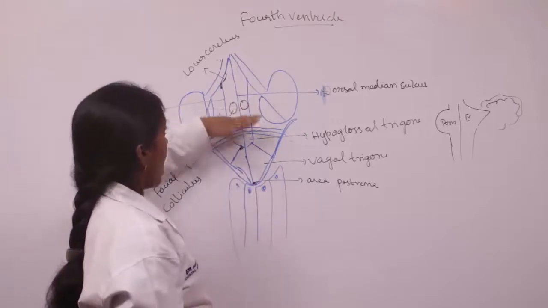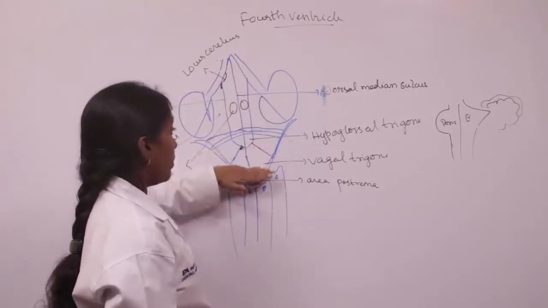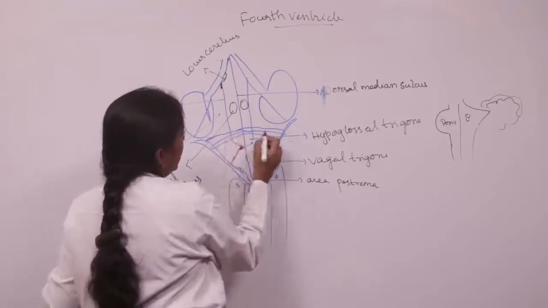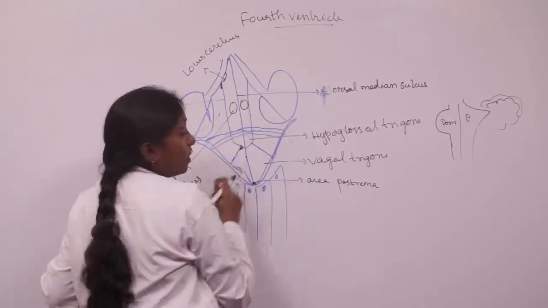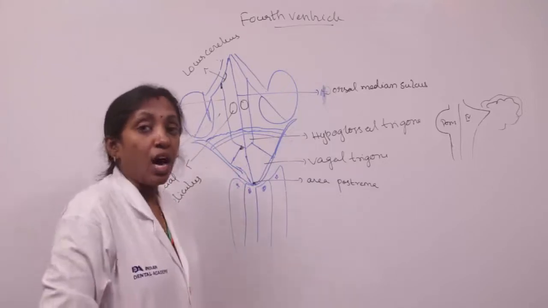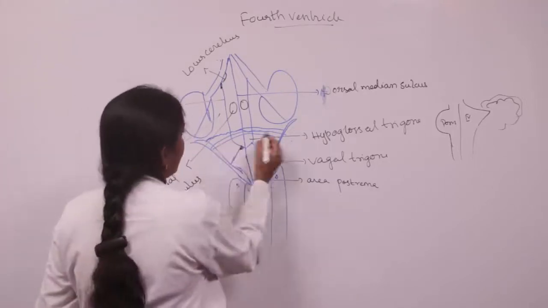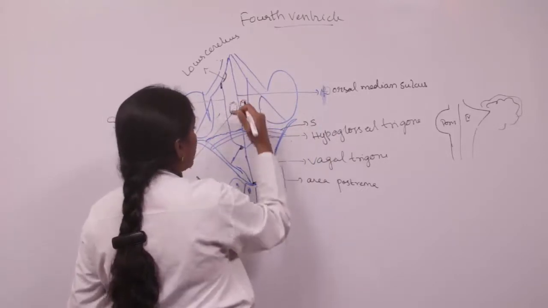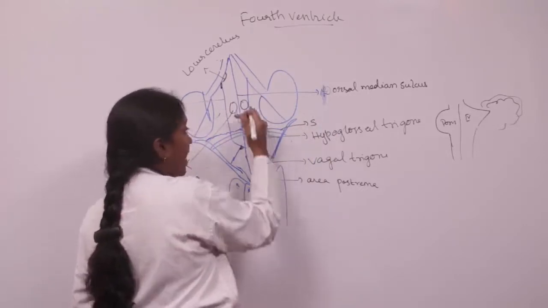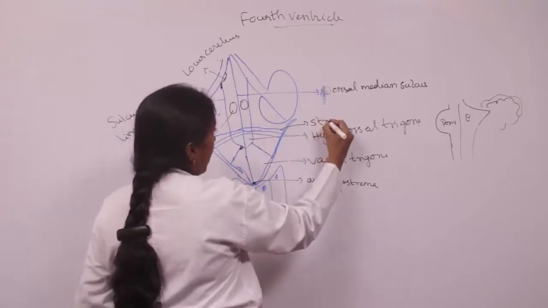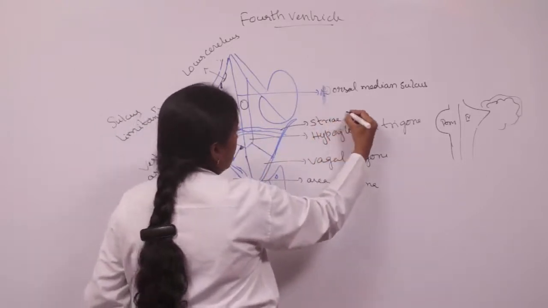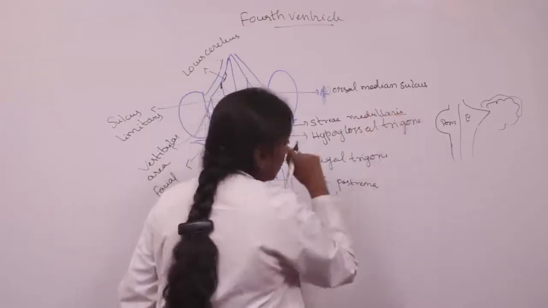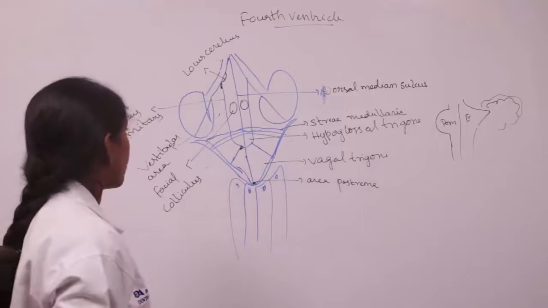The pons forms the upper part of the floor and the medulla oblongata forms the lower part of the floor, and these two get separated by a group of fibers called striae medullares, which are nothing but the fibers from the arcuate nucleus to the cerebellum.